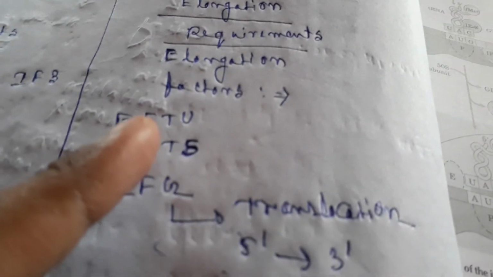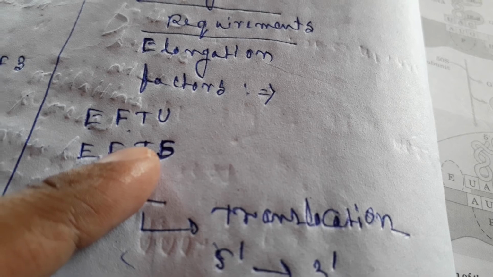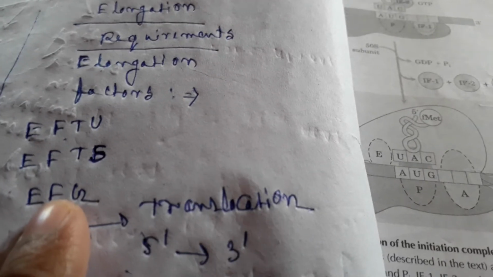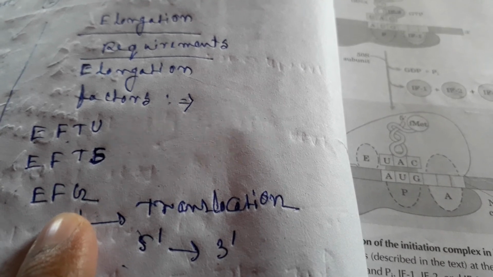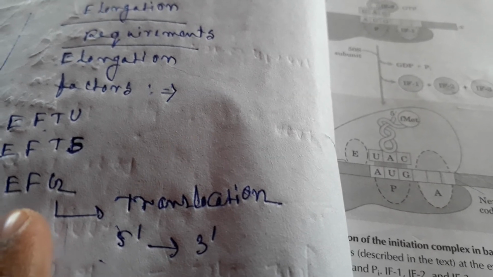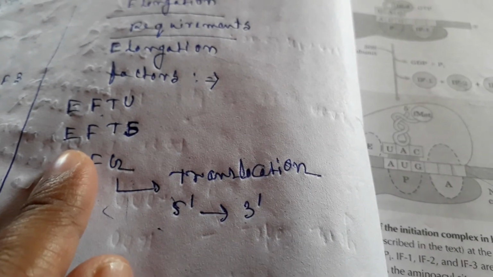EF-Tu usually brings one amino acid tRNA. That means after attachment of the first tRNA, they bring one amino acid at the particular site. And EF-G, the other elongation factor, usually helps to move the ribosome by three nucleotides, one codon, in the 5' to 3' direction, and ultimately elongates the chain. This is the process of elongation.